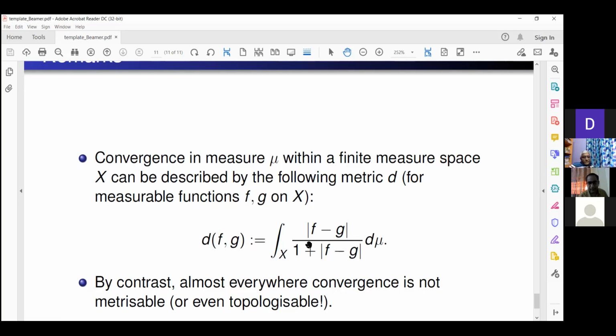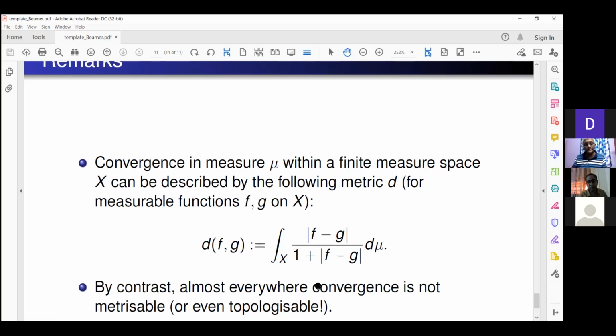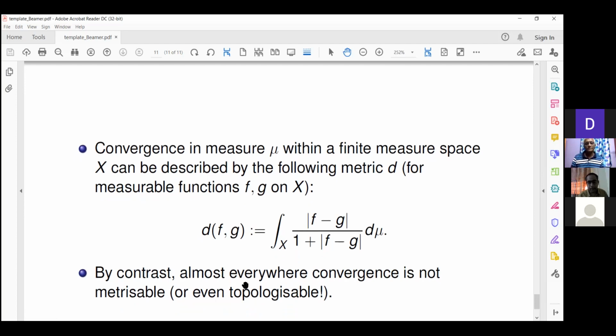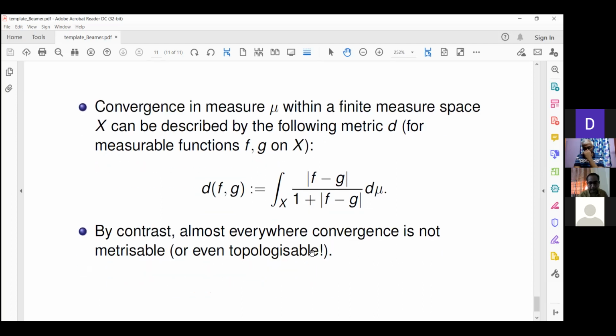it is not metrizable or even topologizable, which means that it is never given by a topology. I hope you'll enjoy proving these two results. That almost everywhere convergence is not given by a metric, at least the metrizability part, is not very difficult to establish. Topologizability is slightly more difficult. It involves some metrization theorems from topology. So I'll conclude the lecture here.